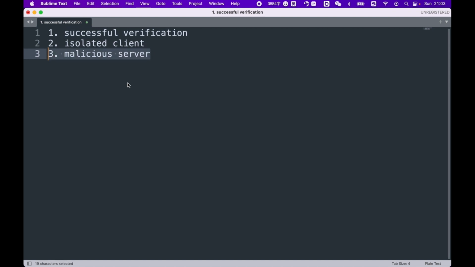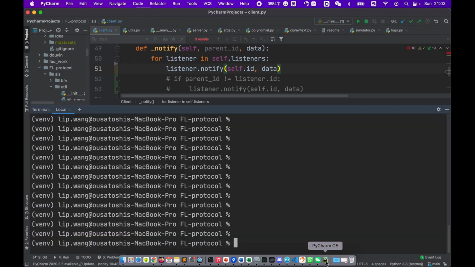Another one is a malicious server: the information cannot be verified successfully because the server changed one of the values, and then the client will regard the information as incorrect. Okay, so let's get started.